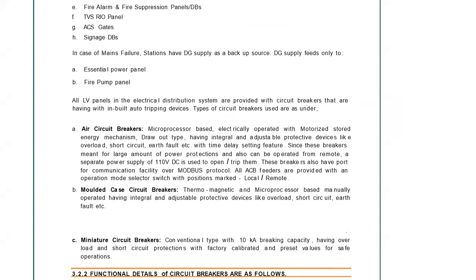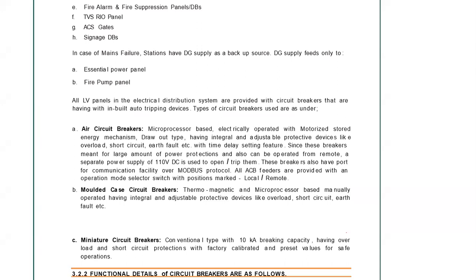Now in air circuit breakers, there are two types. This is very important to note. Draw out type means in a panel, when the circuit breaker is installed, you can take out that circuit breaker without dislodging the other portion of the panels. Only the circuit breakers can be taken out from that particular component. Now there are two types of draw out mechanism available. One is electrical draw out, one is mechanical or manual draw out type.